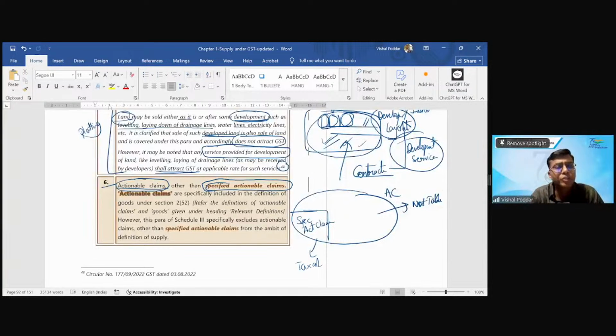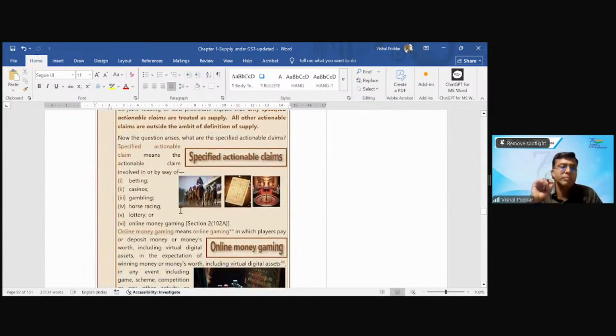And then we have a definition of what comes in specified actionable claims. This definition, which is recently introduced just, I think, 1.5 years back. Now, what is specified actionable claim? Specified actionable claim means any of these cases.